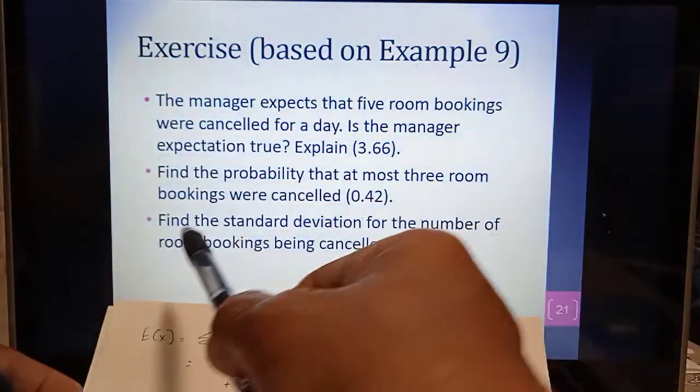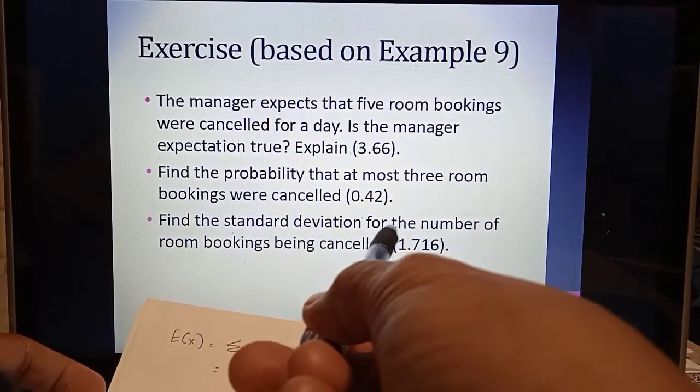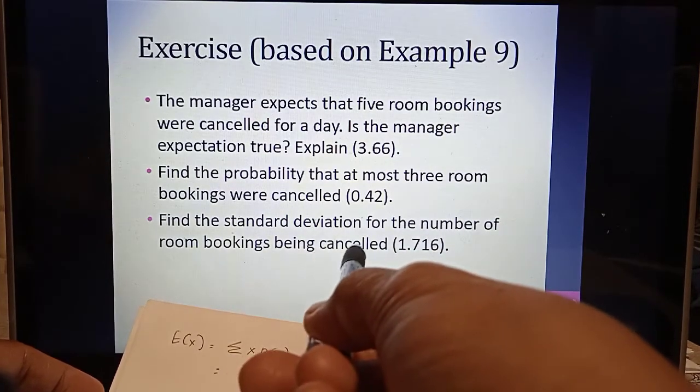Okay, next, find the standard deviation for the number of room bookings being cancelled.